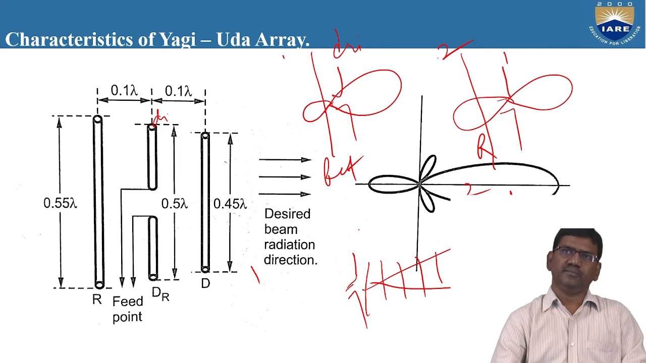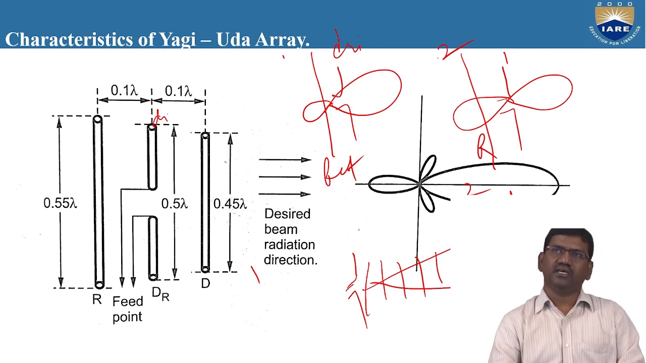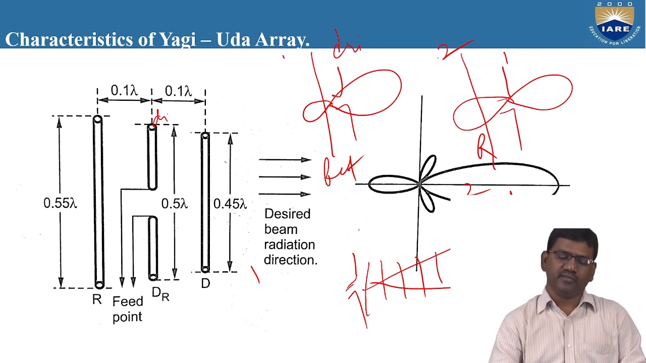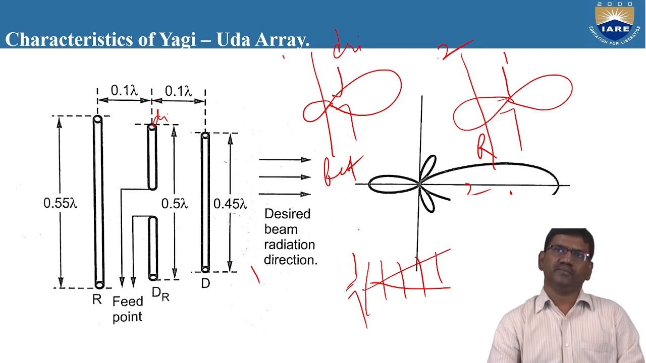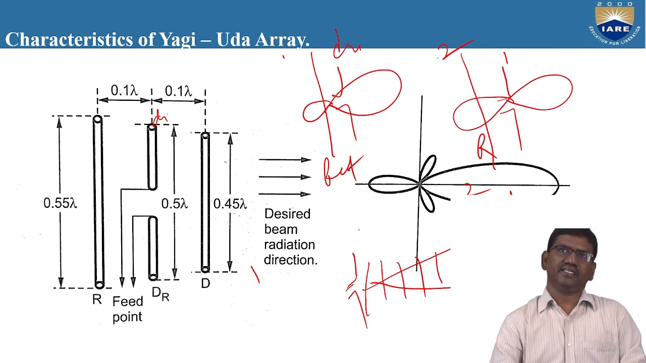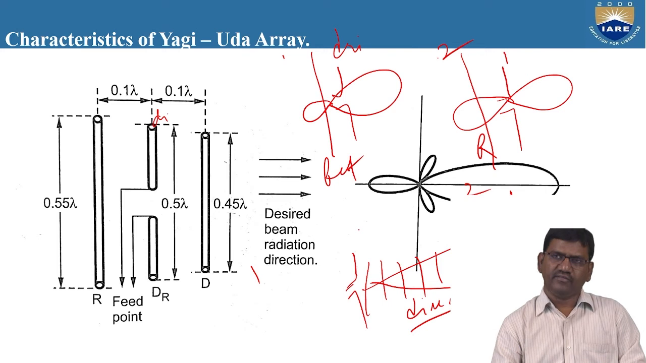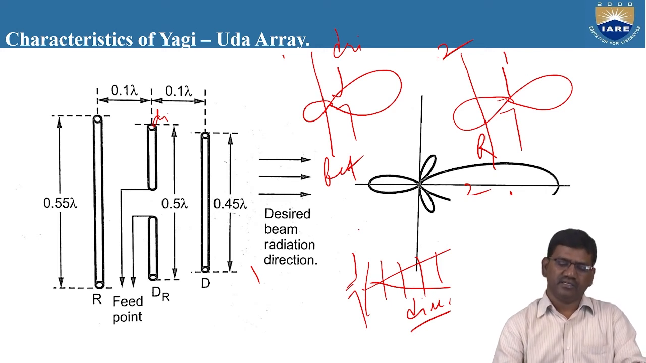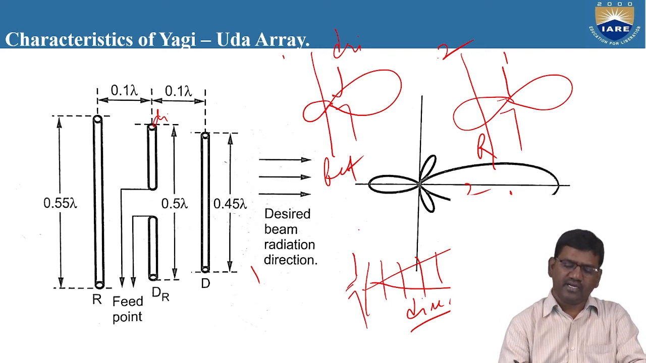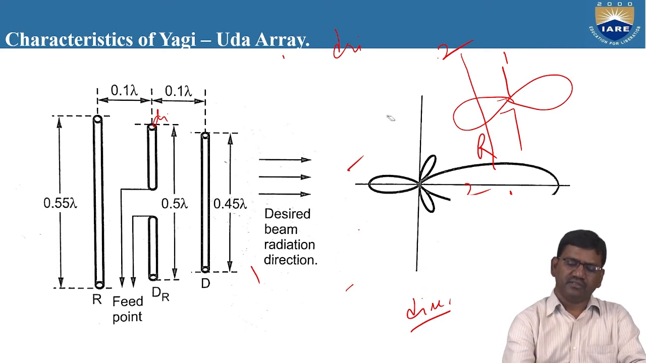The radiation pattern is pushed towards the half-wave dipole antenna, towards the driven element. This reflector is pushing the radiation pattern. That means the fields observed by the reflector are directed towards the driven element. In the same way, these directors are adding all the fields produced by the driven element in a direction away from the driven element. So this is how the radiation pattern is pushed from one direction to another direction.